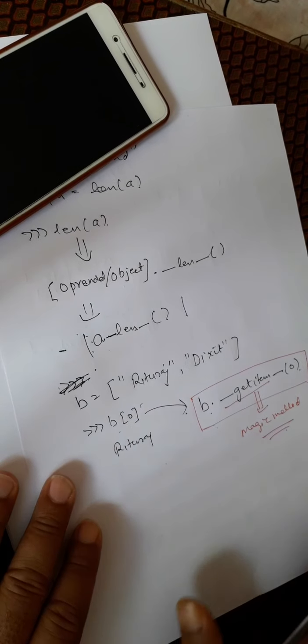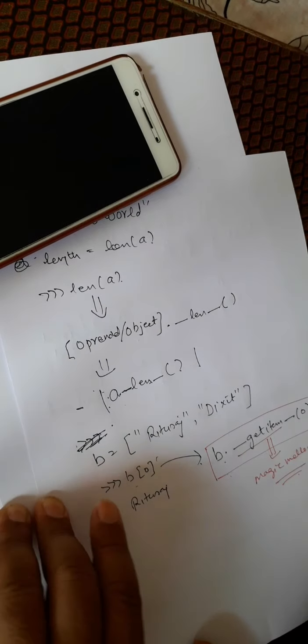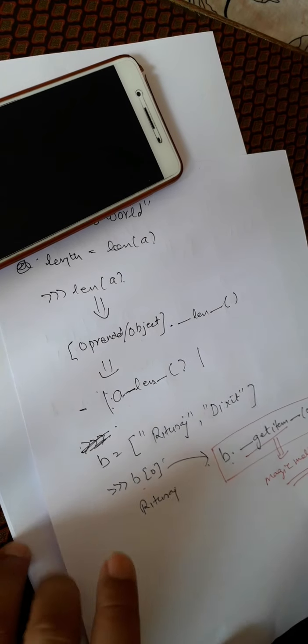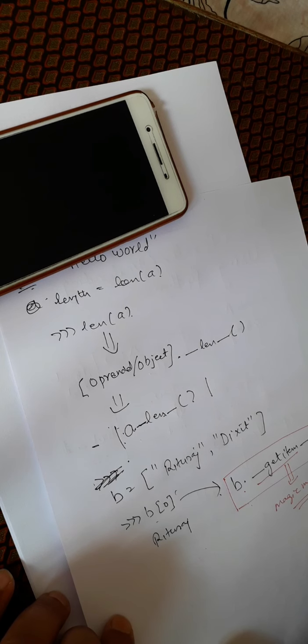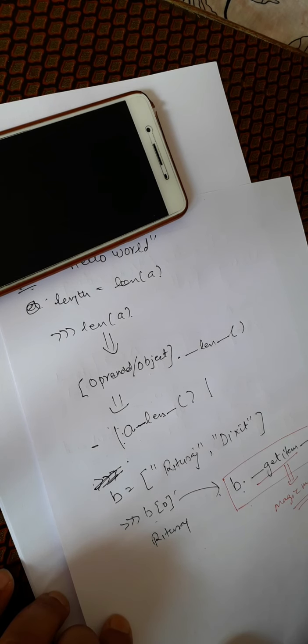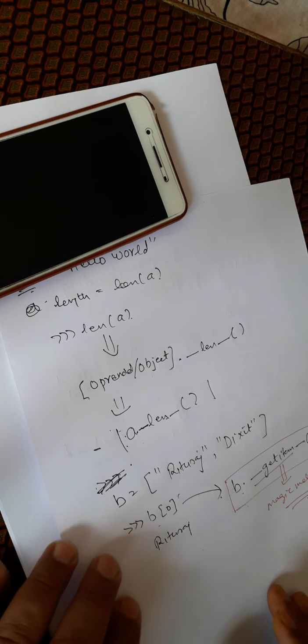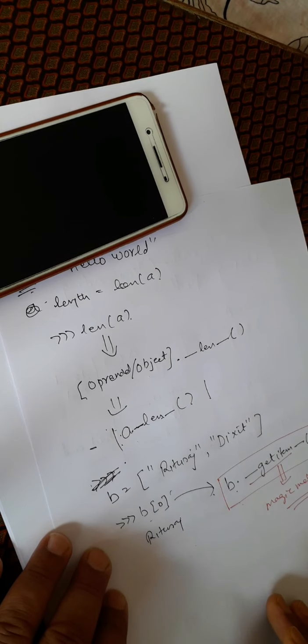Okay, so now let us talk about a bigger program which contains two objects, and we are going to add those objects, right? How are we going to do that? Let us see the example.